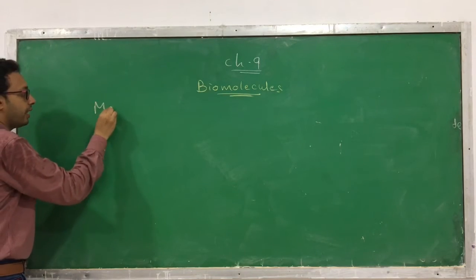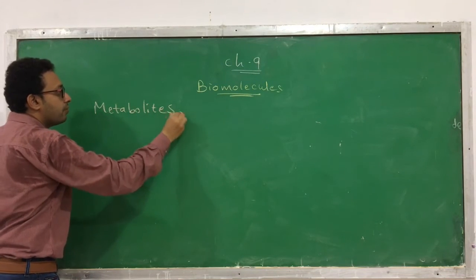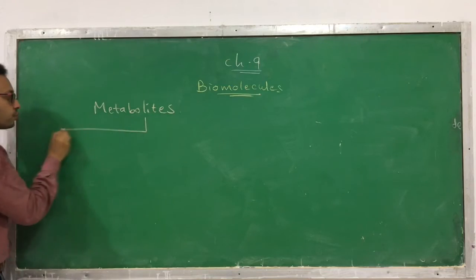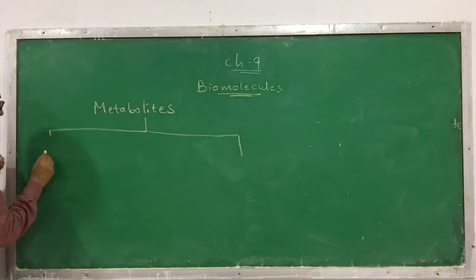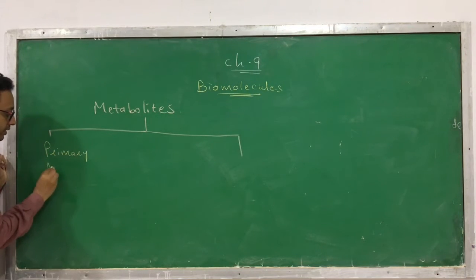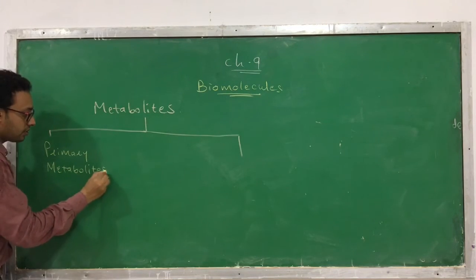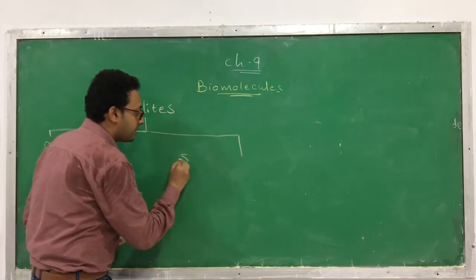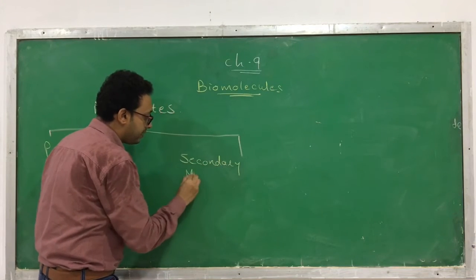So these metabolites, or the chemicals, or biomolecules, are classified into 2 types. Metabolites are of 2 types. The first type is called primary metabolites. The other type is called secondary metabolites.